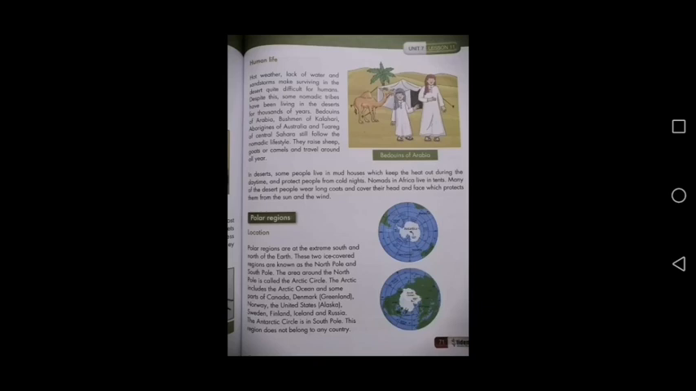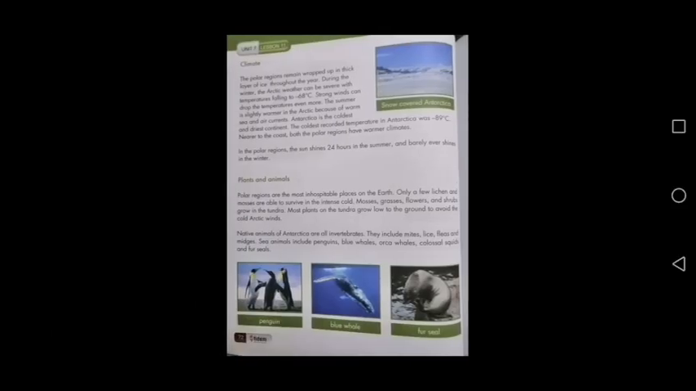Okay class, now move forward and see the climate of these regions. Class, the weather of these regions is too cold because these regions are usually covered with a thick layer of ice throughout the year, and in the polar regions the sun shines 24 hours in the summer and barely ever shines in the winter.